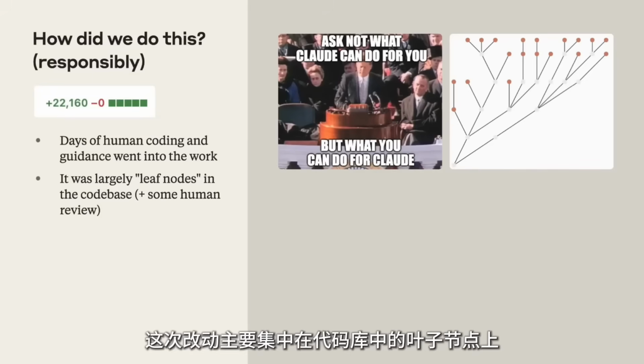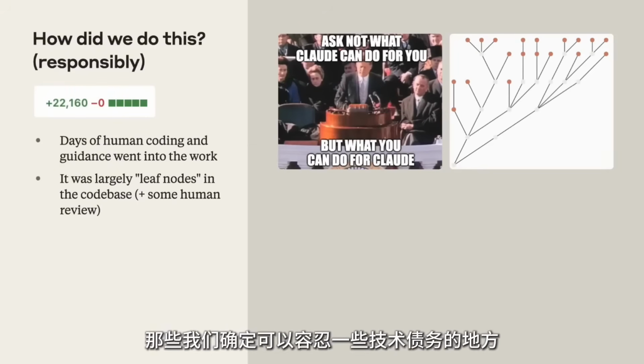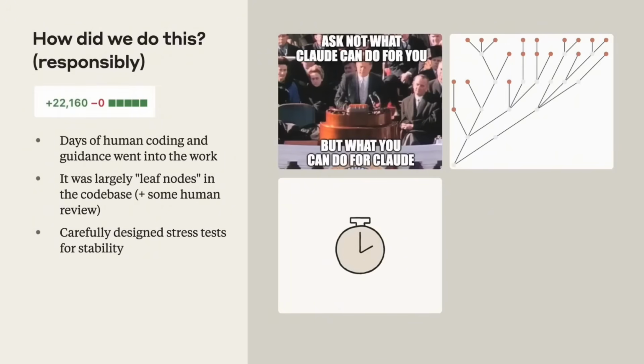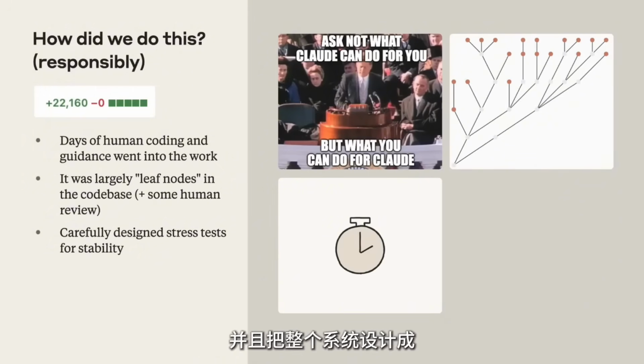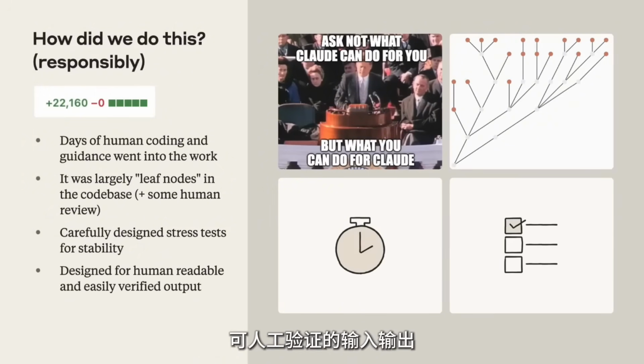The change was largely concentrated in leaf nodes in our codebase, where we knew it was okay for there to be some tech debt because we didn't expect these parts of the codebase to need to change in the near future. And the parts of it that we did think were important that would need to be extensible, we did heavy human review of those parts. And lastly, we carefully designed stress tests for stability, and we designed the whole system so that it would have very easily human verifiable inputs and outputs.